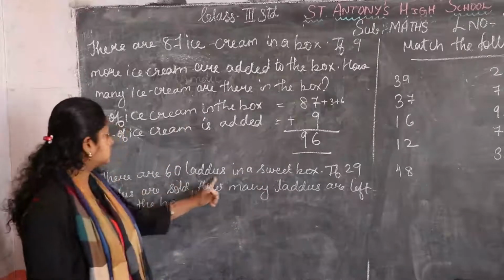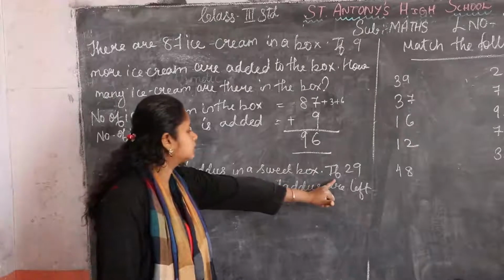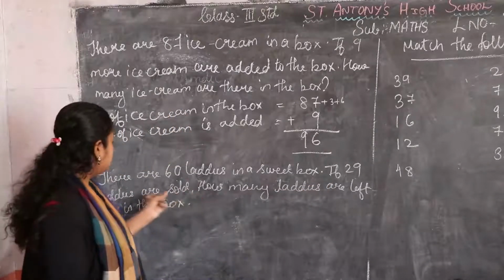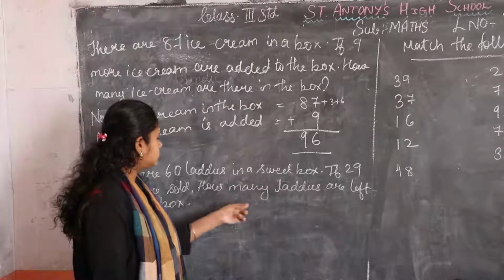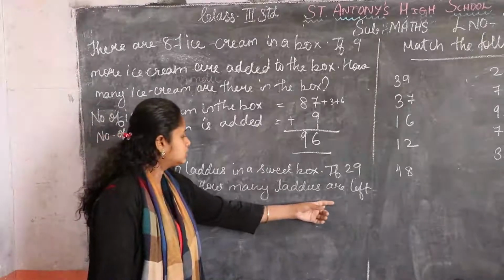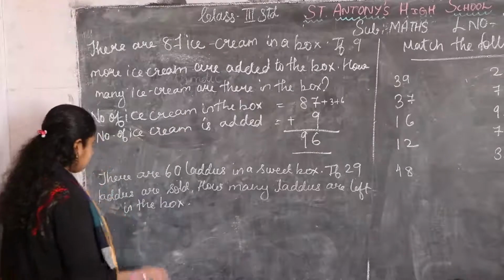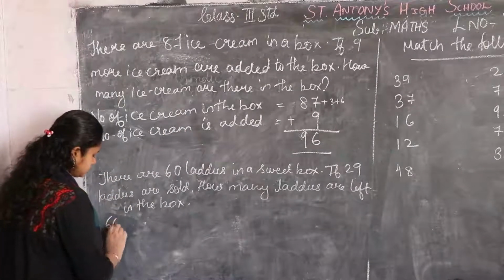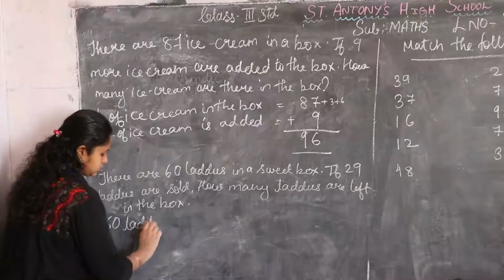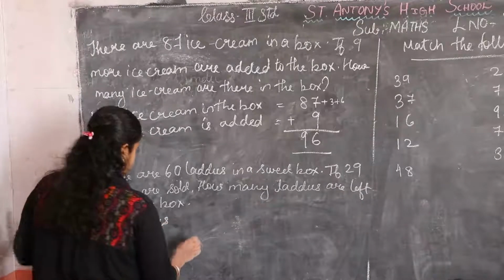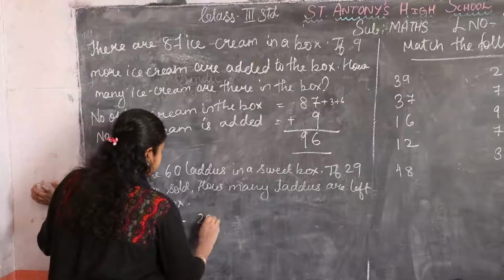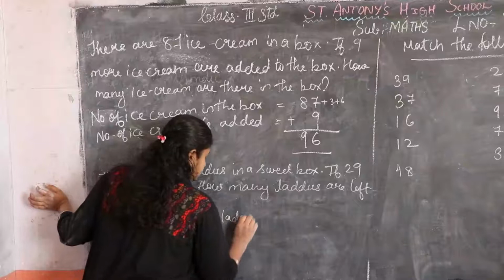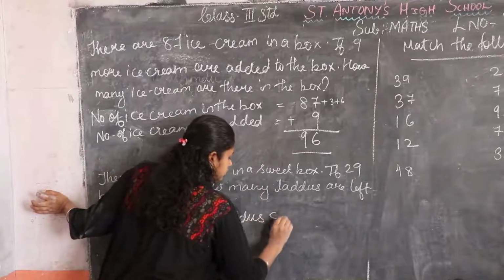Next, there are 60 laddus in the sweet box. If 29 laddus are sold, how many laddus are left in the box? So what we have to write? 60 laddus minus 29 laddus sold.